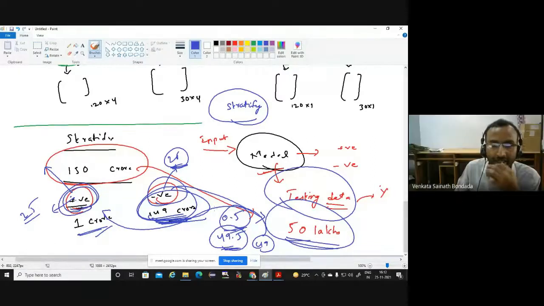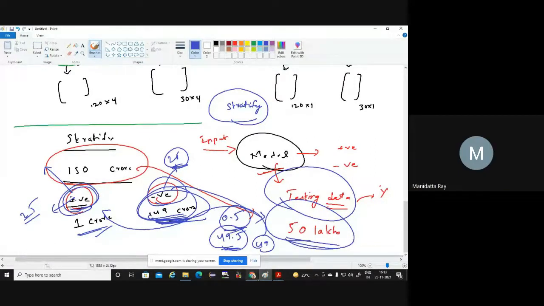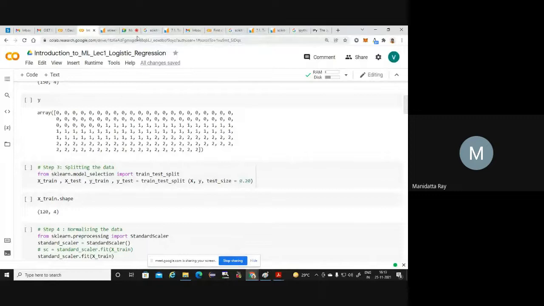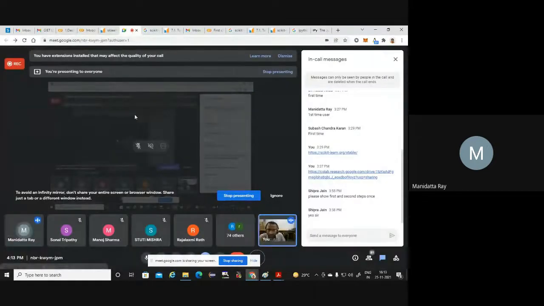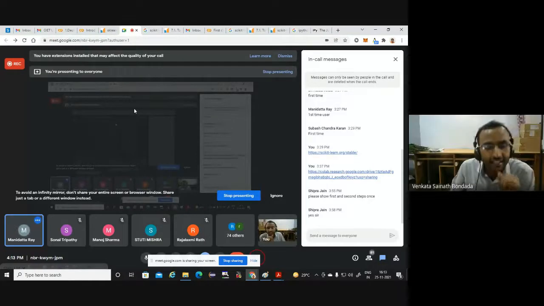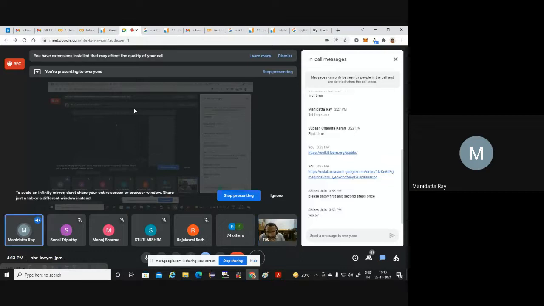Venkat sir, yeah, please tell me. I think it follows the principle of stratified random sampling. It follows the principle of stratified random sampling. Yeah, exactly, that is what I'm trying to convey. I'm not using plain random sampling. Exactly. So let me supplement what you are saying.